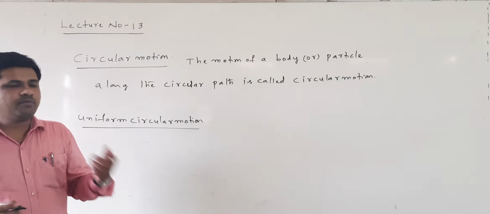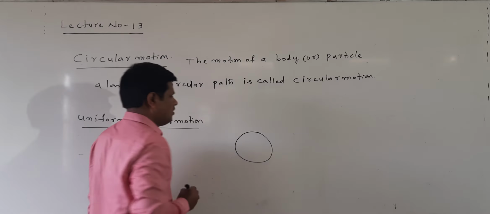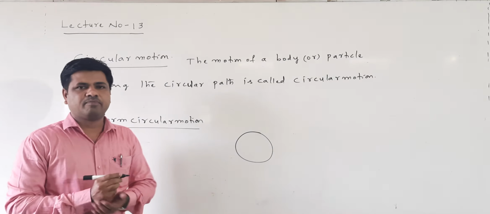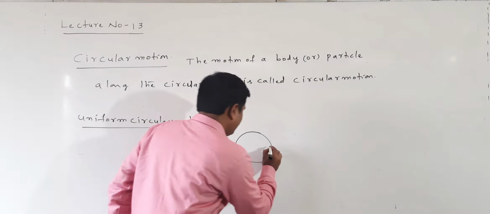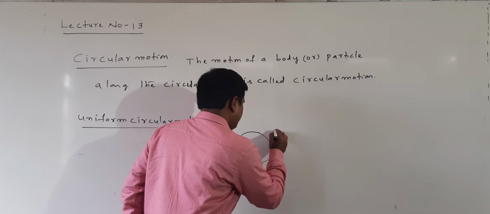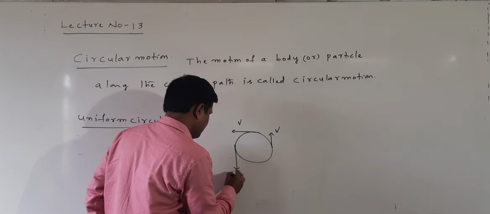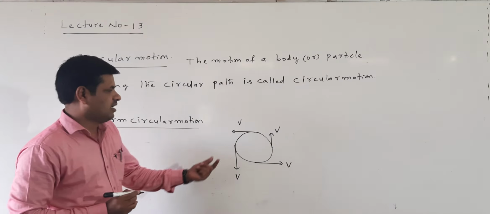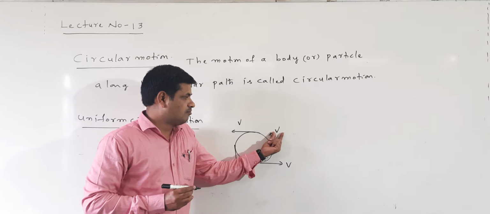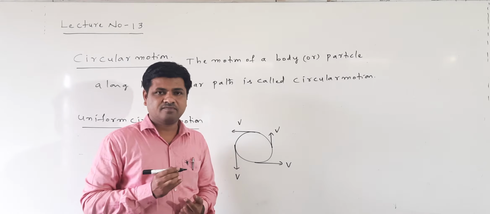The body or particle moves along the circular path with a constant speed. What is the meaning of constant speed? It means the velocity magnitude is the same, but the direction can change.